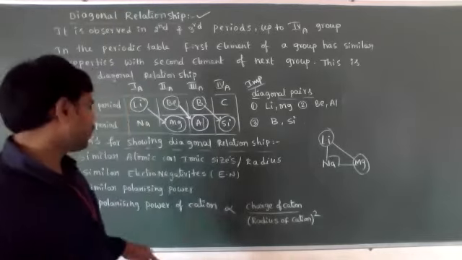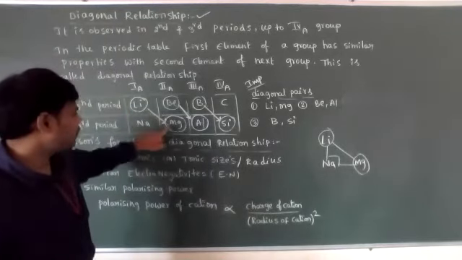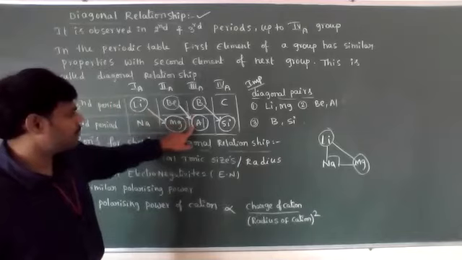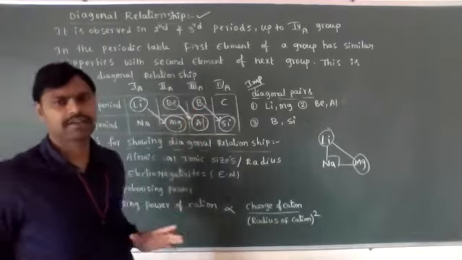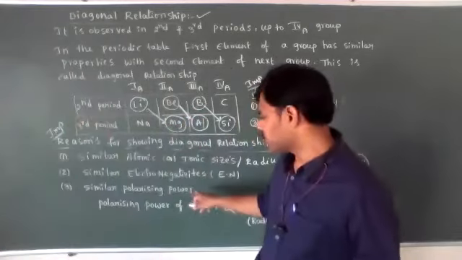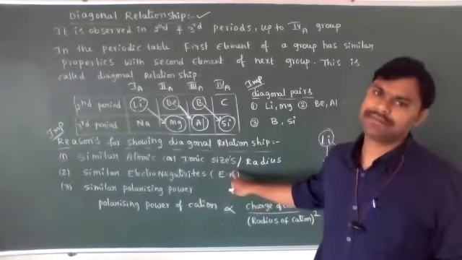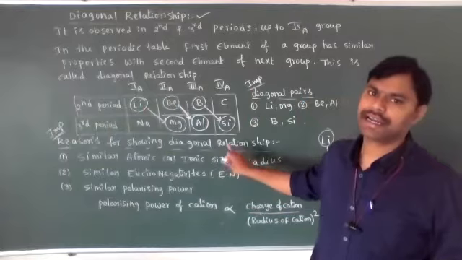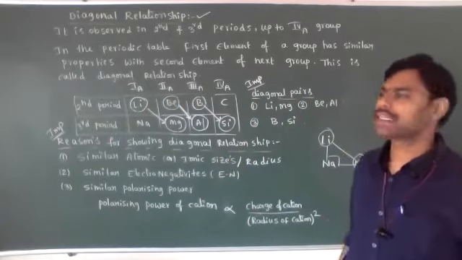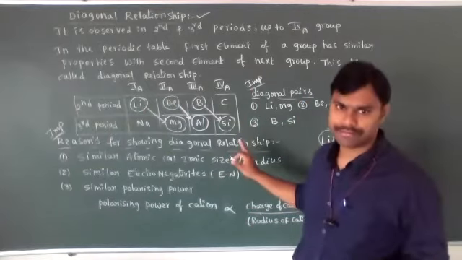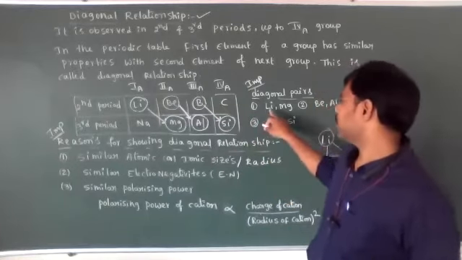The polarizing powers for lithium and magnesium, beryllium and aluminum, as well as boron and silicon are also almost similar. So due to similar polarizing powers, similar electronegativities and similar atomic or ionic sizes, they have similar properties.